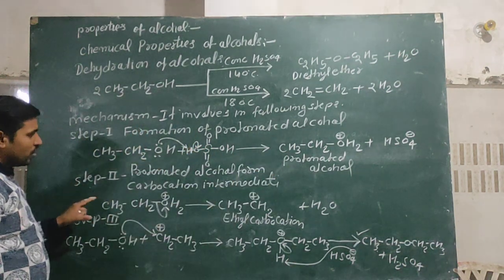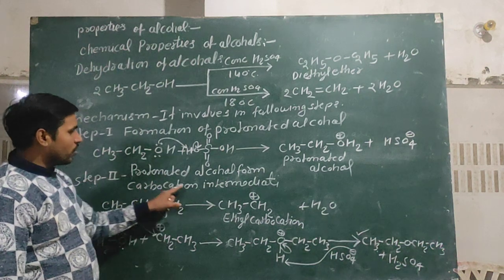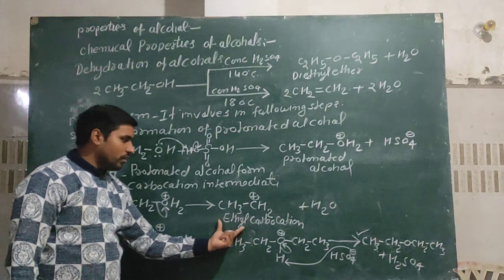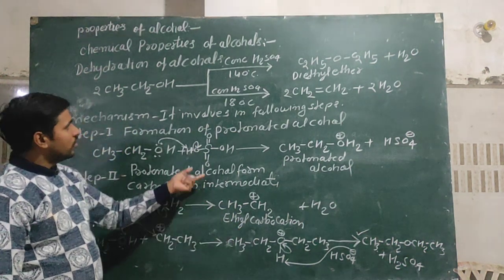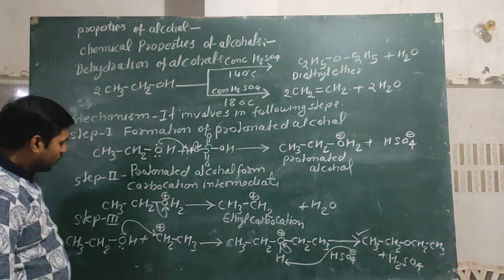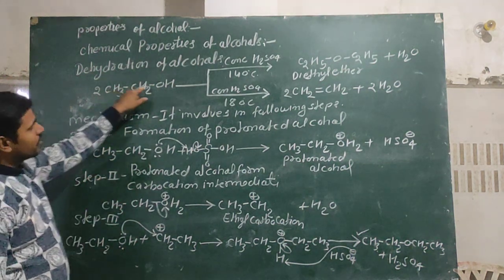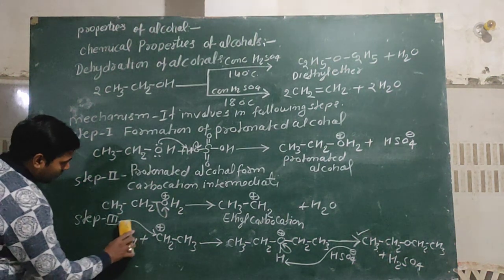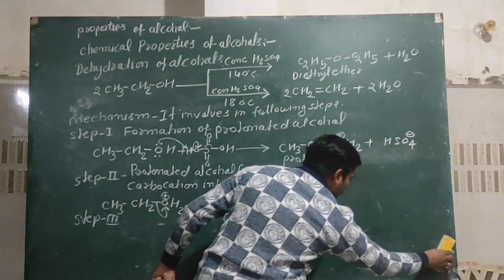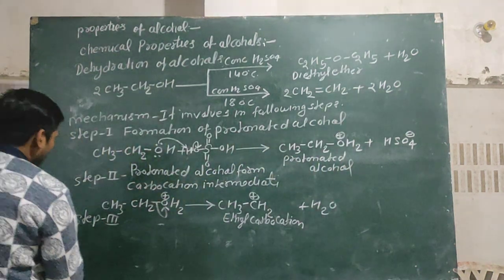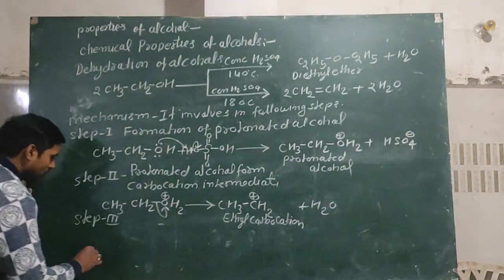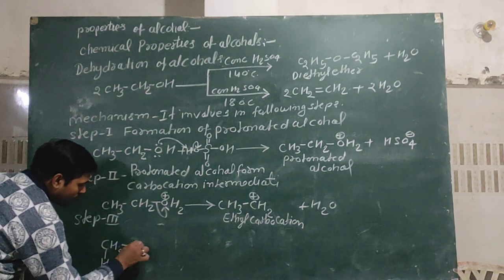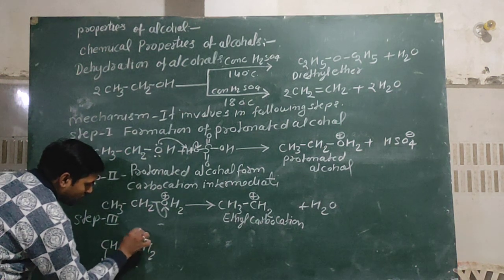In second step, when protonated alcohol forms carbocation intermediate, this step is also used in the formation of ethylene, but third step is changed for second reaction. Third step is changed, and how it is possible you can see here. In third step, CH3CH2 ethyl carbocation